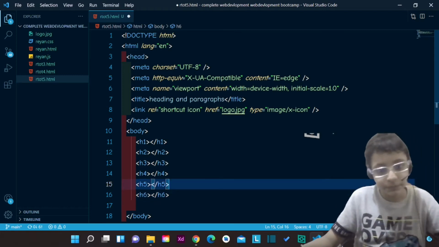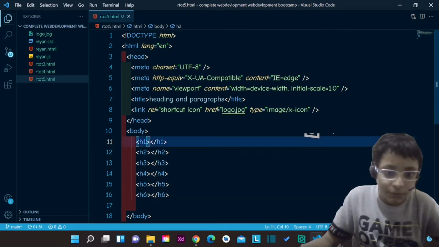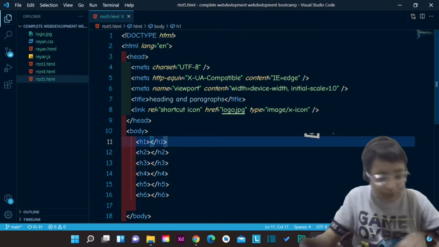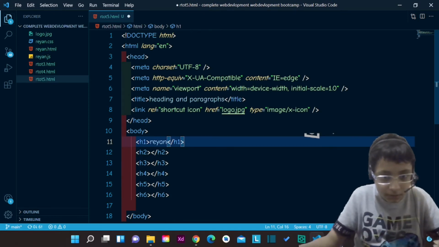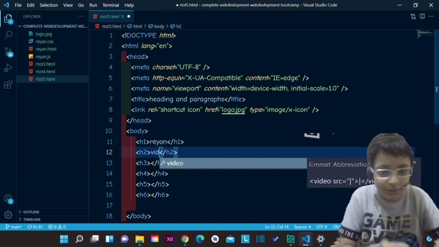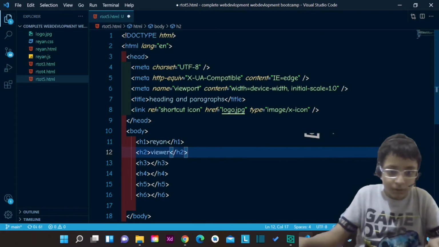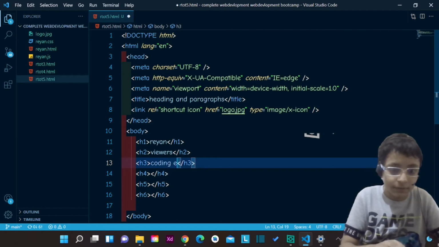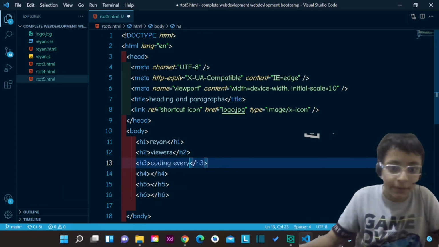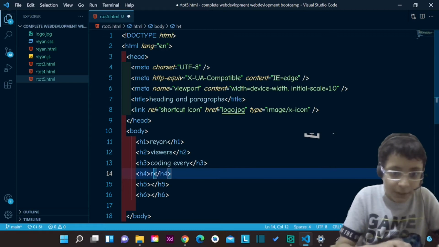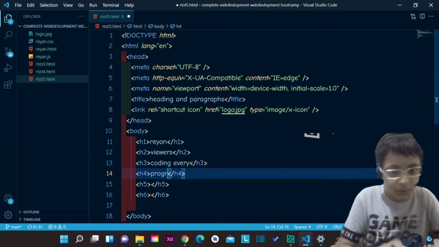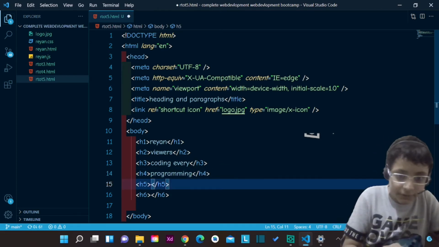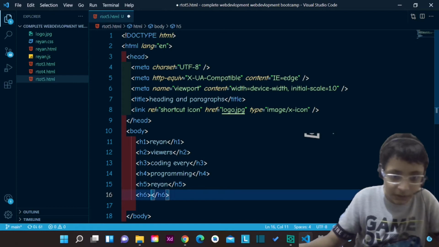Just see how powerful this extension is, and we gonna now type here words, coding, every, and we will type here programming, and we will type here heading.